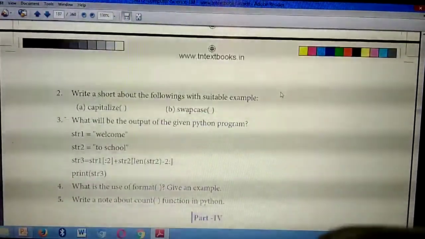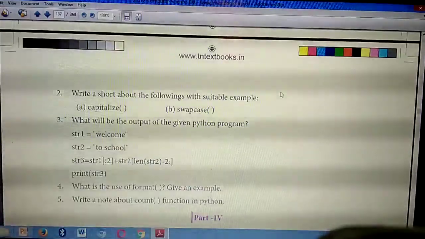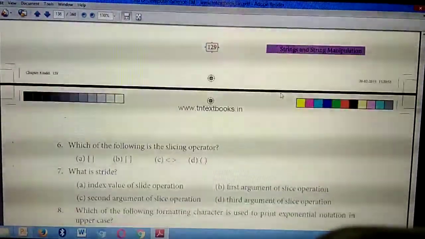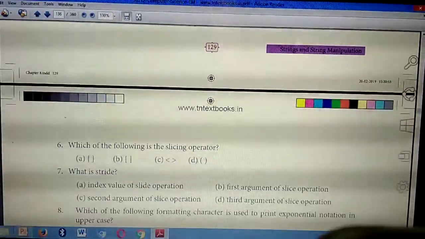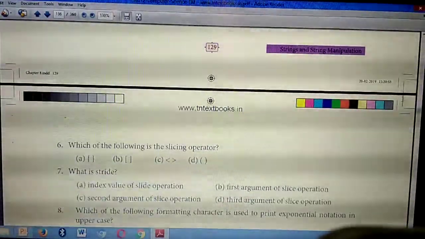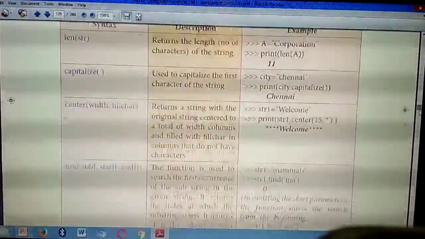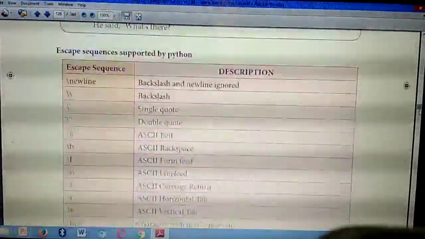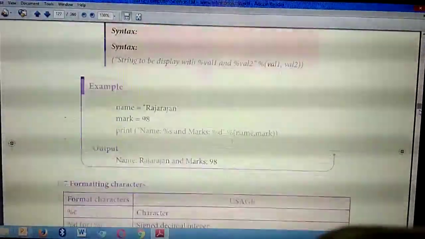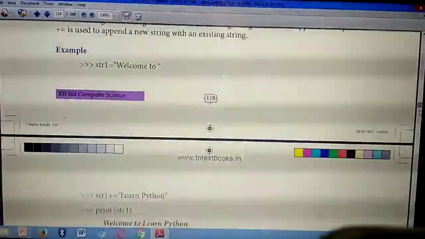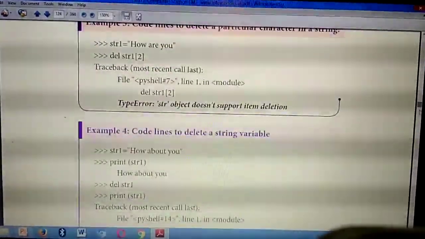So now we can mark the question answers, okay. Please all of you take the first question, page number 114. Take page number 114.